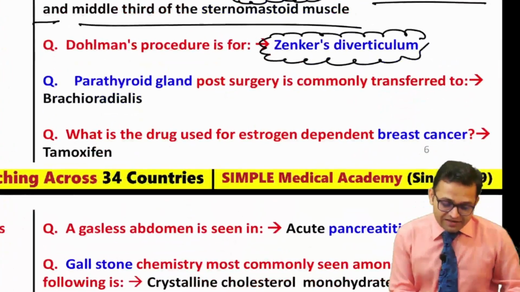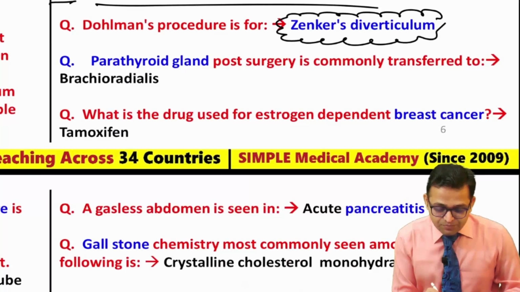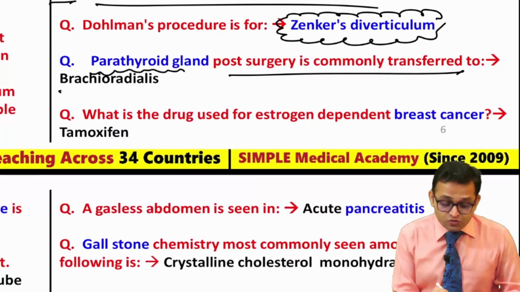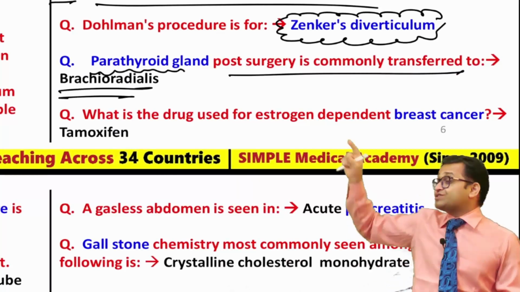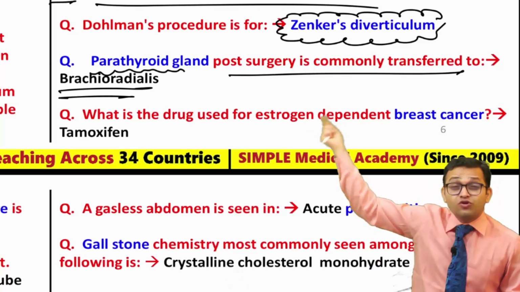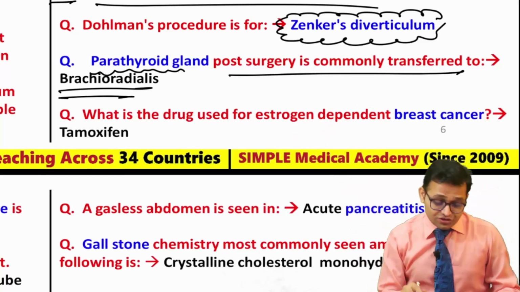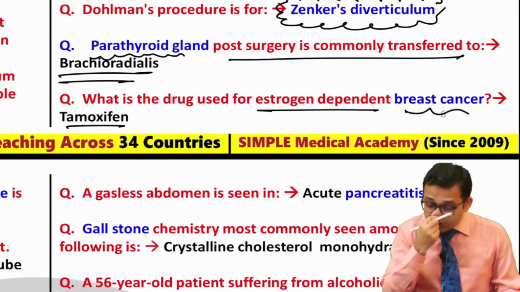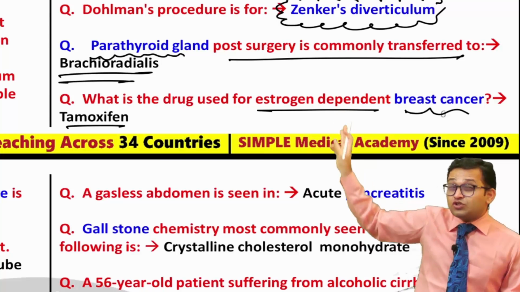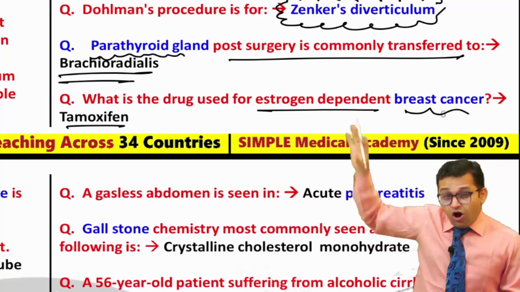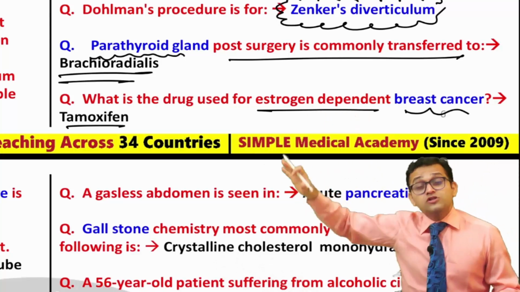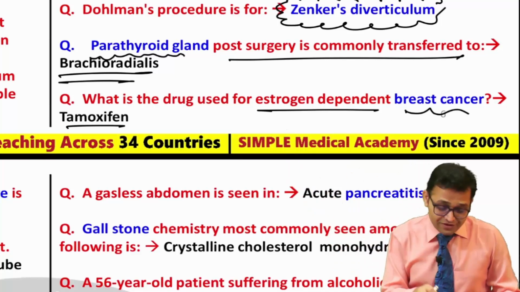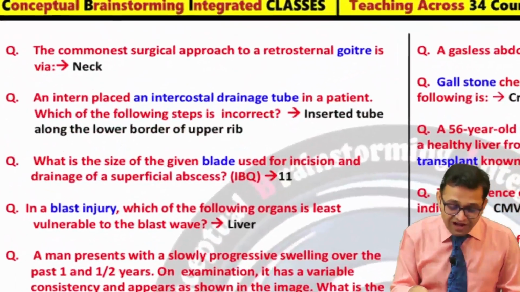Yes, parathyroid gland. Yes, the thyroid and parathyroid gland is important. Post surgery, which muscle is commonly transferred? Brachioradialis. So this is your answer. This is the integration of anatomy as well as surgery. Can you see what is the drug used for estrogen dependent breast cancer? Answer was tamoxifen. So this is the integration of surgery, also you can say pharmacology, also you can say obs gynae. So beautiful one liner questions were asked earlier.